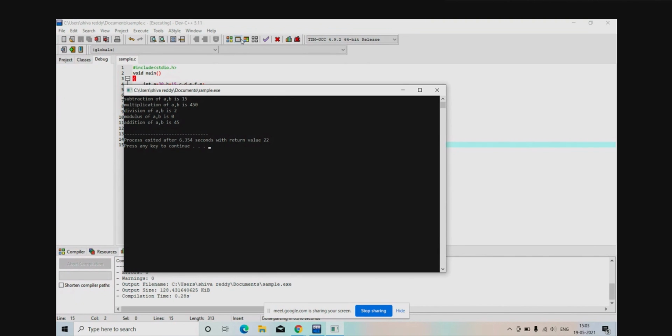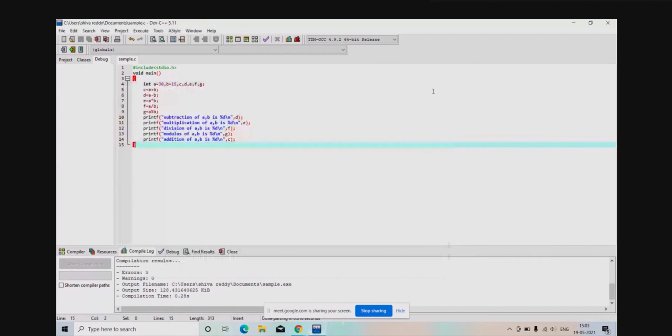Are you following? Yes, sir. So there is no restriction that you have to write multiplication for multiply, MUL. There is no restriction like that. I can declare any variables. But the thing is, here I am asking the subtraction of A comma B is percentage D. So where you have stored this subtraction value, I need to search. So in D I have stored. So I need to write D.